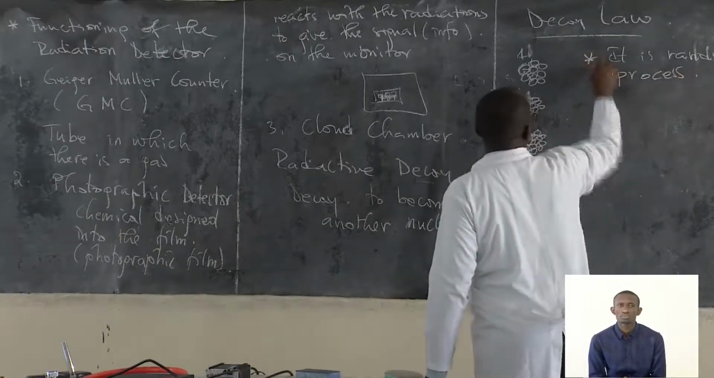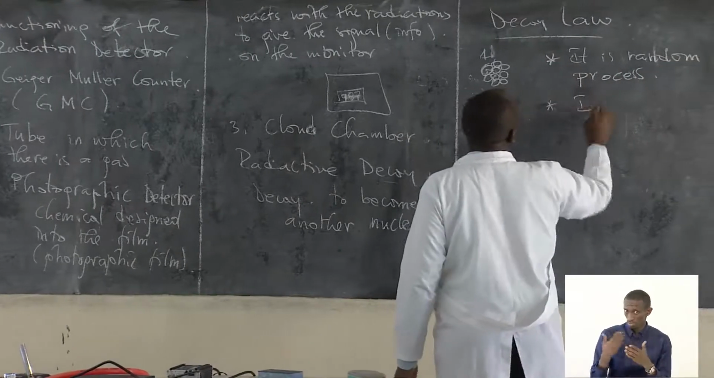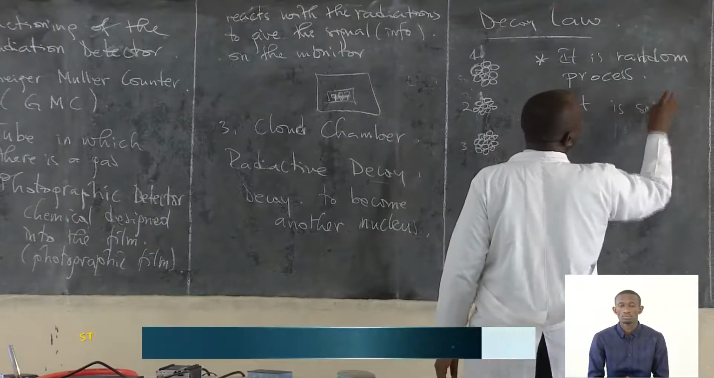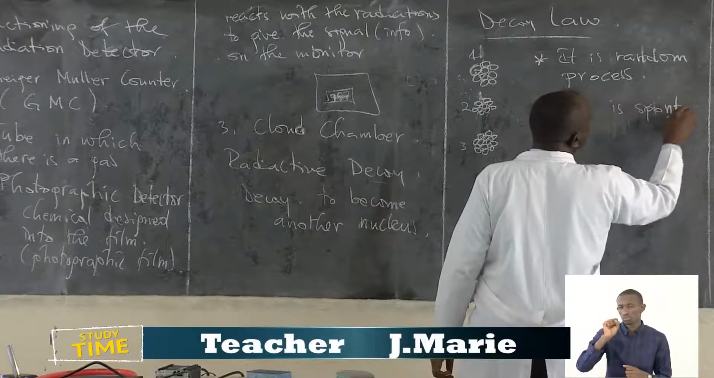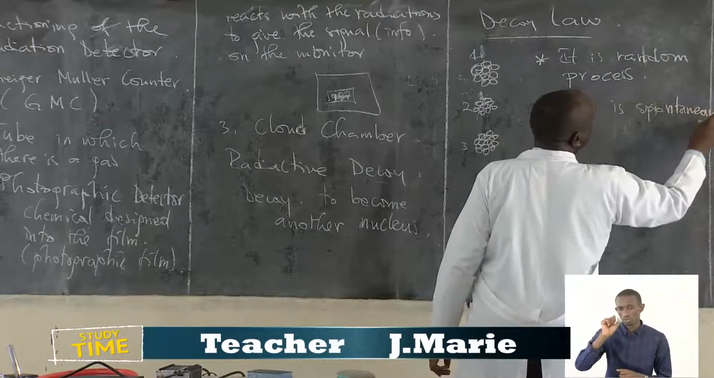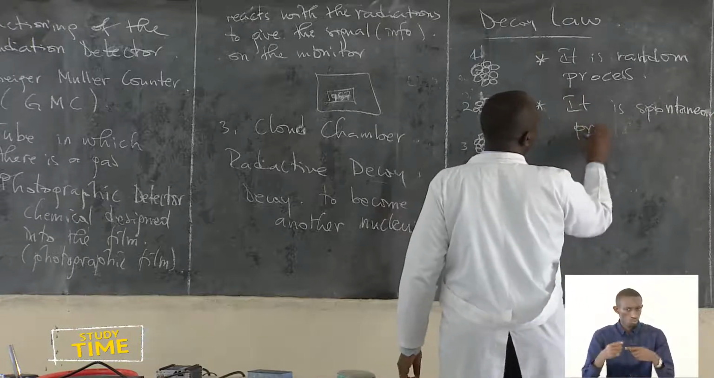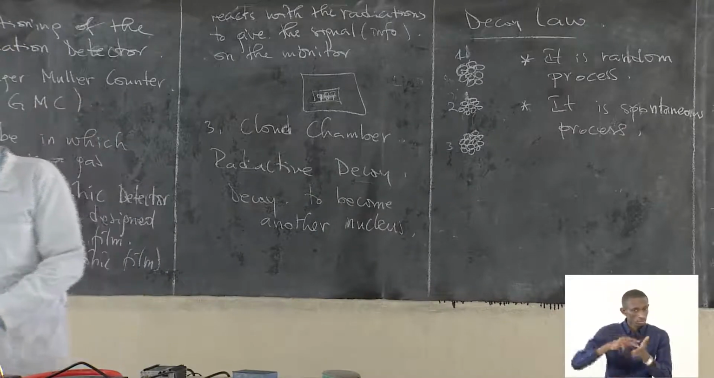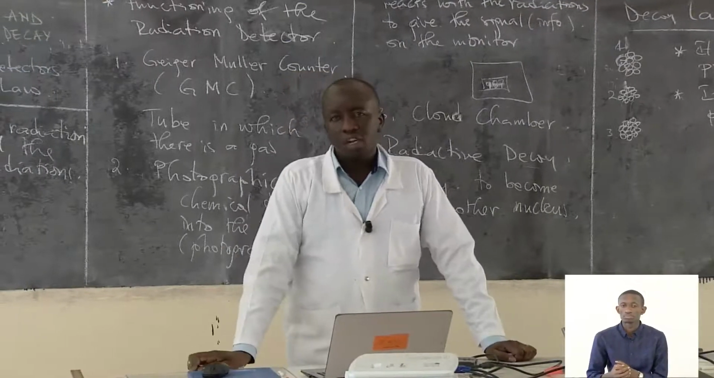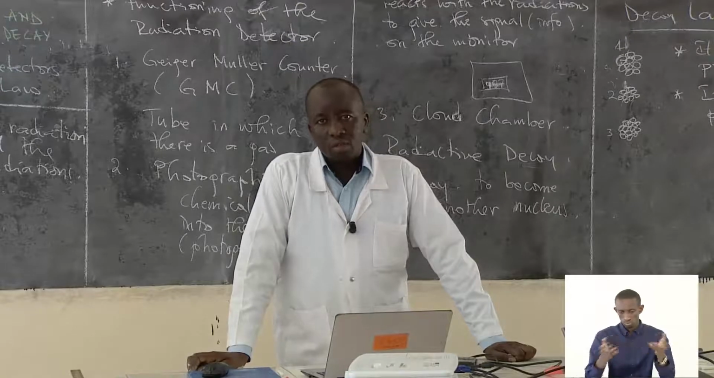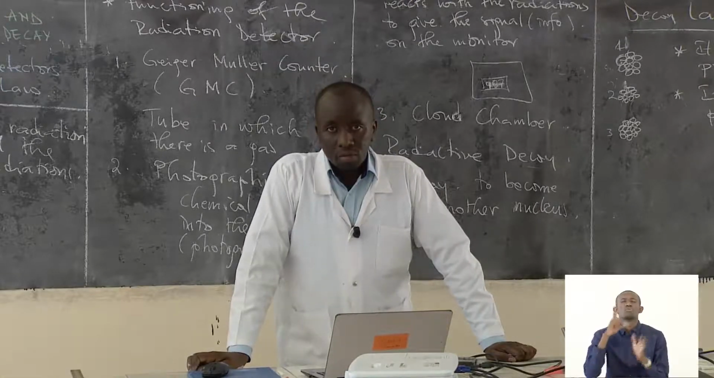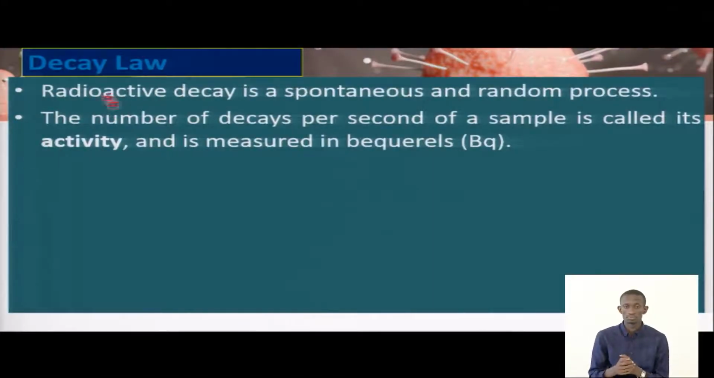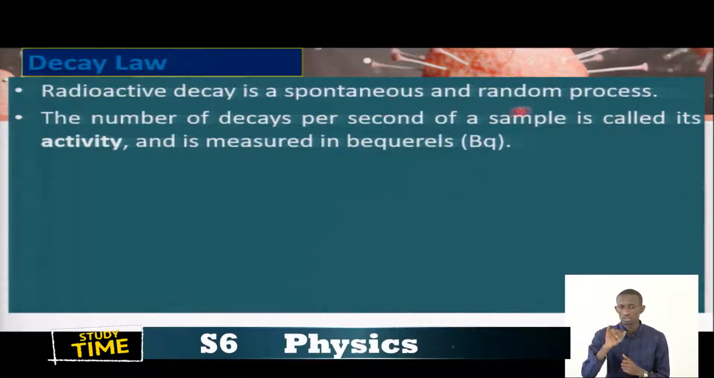Then, as we have said, it occurs spontaneously. This is a spontaneous process. So it means that these two things are now combined, in order for us to really understand the decay law. Here is what I'm saying: radioactive decay is a spontaneous and random process.